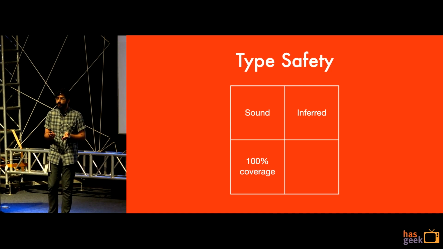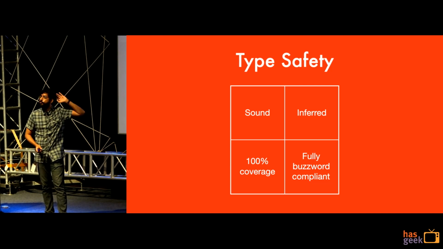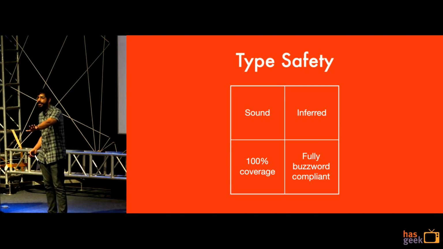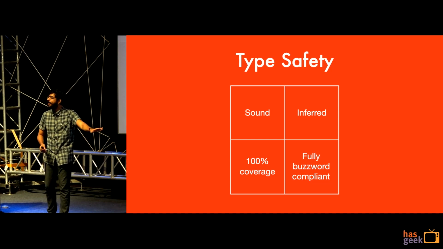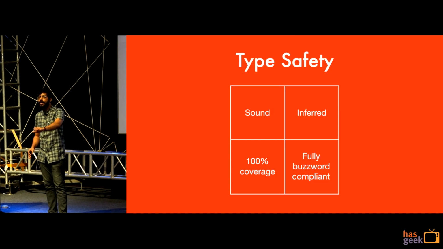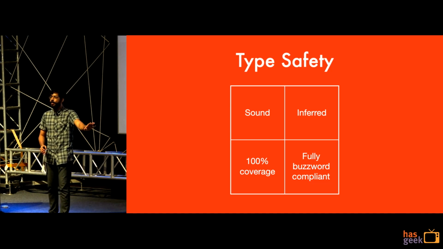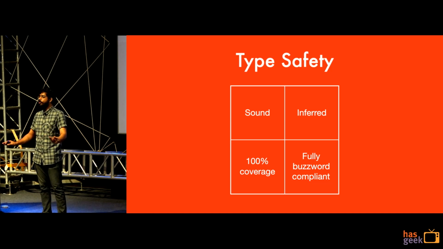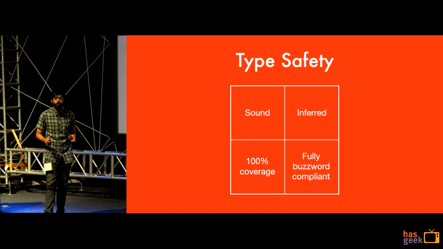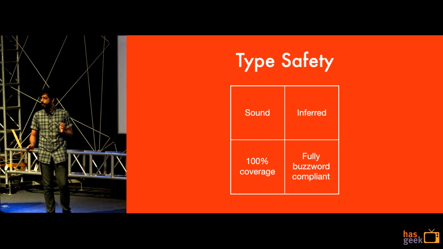Everything is fully covered. And lastly and most important, it is fully buzzword compliant. You want algebraic data types, you want generalized algebraic data types, you want sum types, you want union types, you want parameterized variants, whatever buzzwords you've read about on the internet, we've got it covered, right? So if you want to convince someone and throw a lot of acronyms around, this is the way to do it.